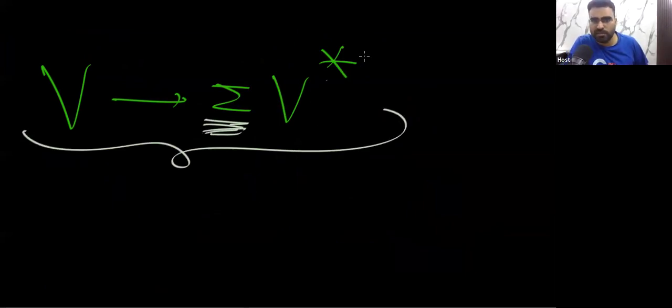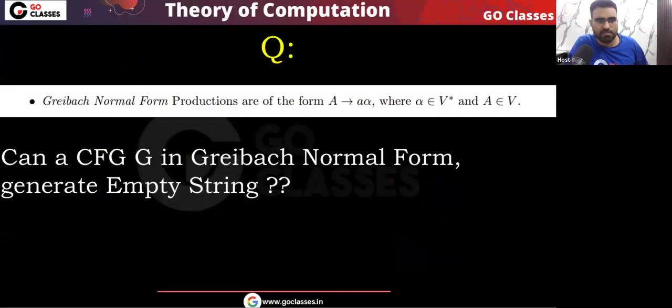You must have a single terminal, then any number of variables. Tell me the answer for this question. In the Greibach normal form, we have this type of production where a variable goes to a single terminal followed by any number of variables. Can we generate the empty string? The answer is no. We cannot generate the empty string.